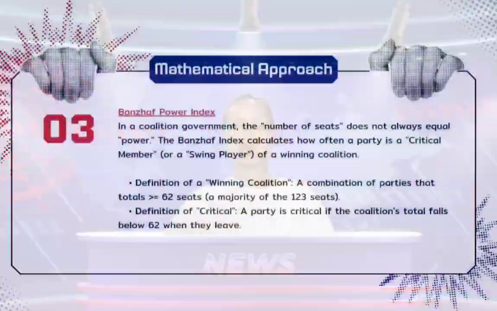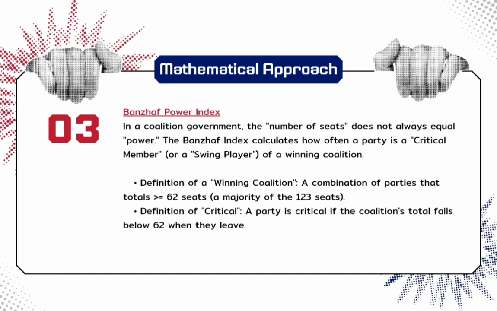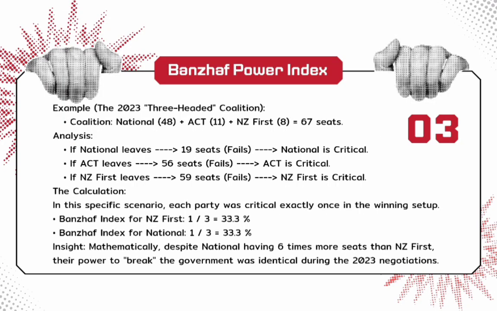Next, Banzhaf Power Index. In coalition government, the number of seats does not always equal power. The Banzhaf Index calculates how often a party is a critical member of a winning coalition. Definition of a winning coalition: a combination of parties that totals more than or equal to 62 seats. Definition of critical: a party is critical if the coalition total falls below 62 when they leave. And here is the example of the Banzhaf Power Index.